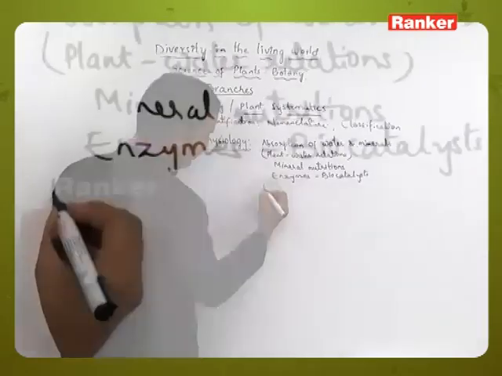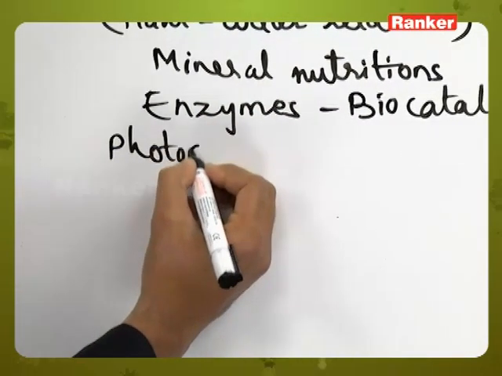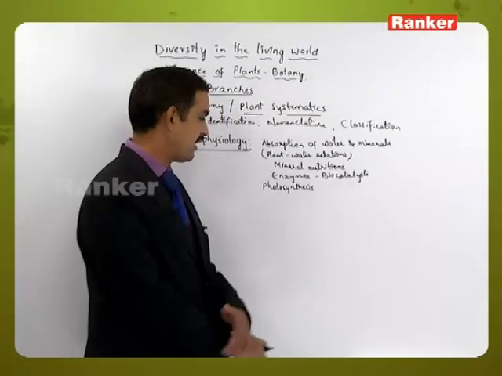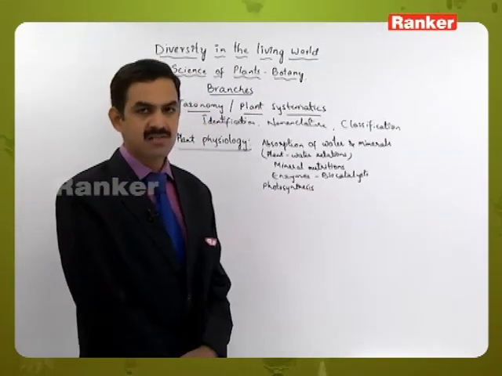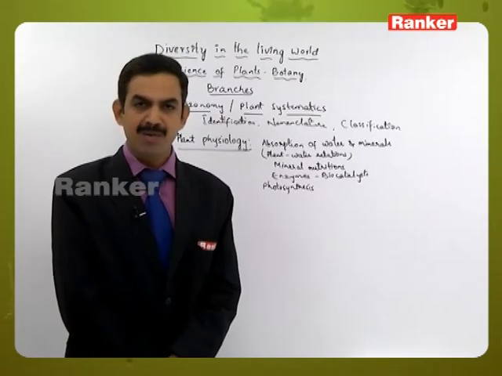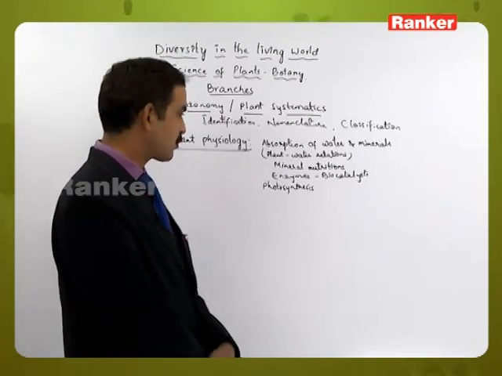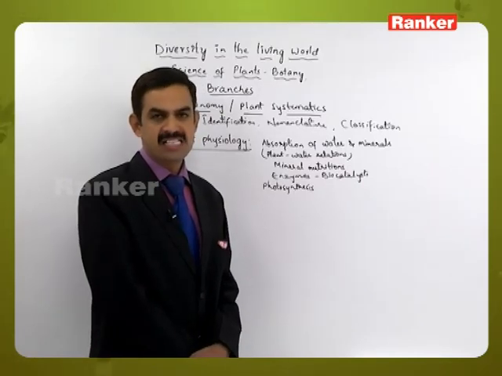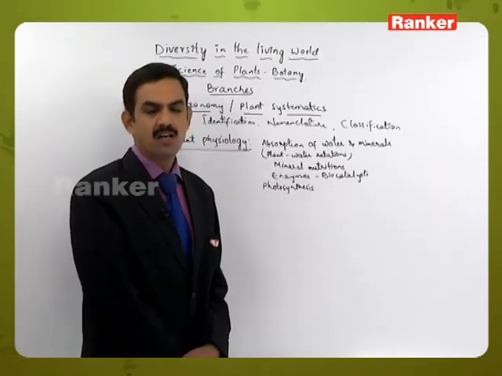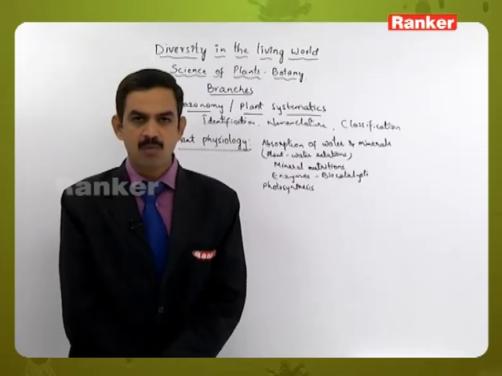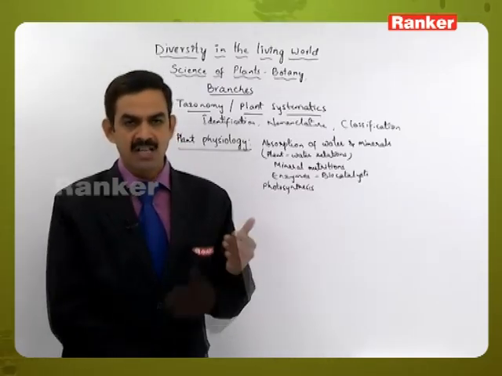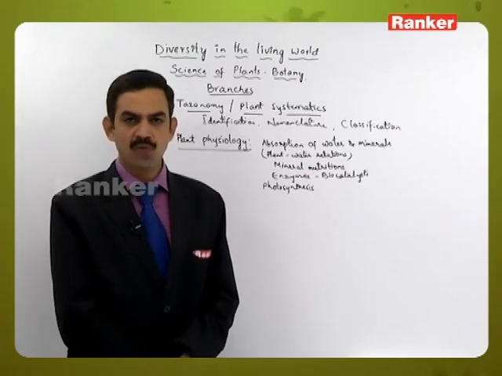And photosynthesis. Photosynthesis is a unique function performed by the plants because they have a pigment called chlorophyll, which is responsible for performing photosynthesis, and in this process they prepare their own food materials by using substrates like carbon dioxide and water in the presence of sunlight, deriving the energy from sunlight and the chlorophyll molecule.